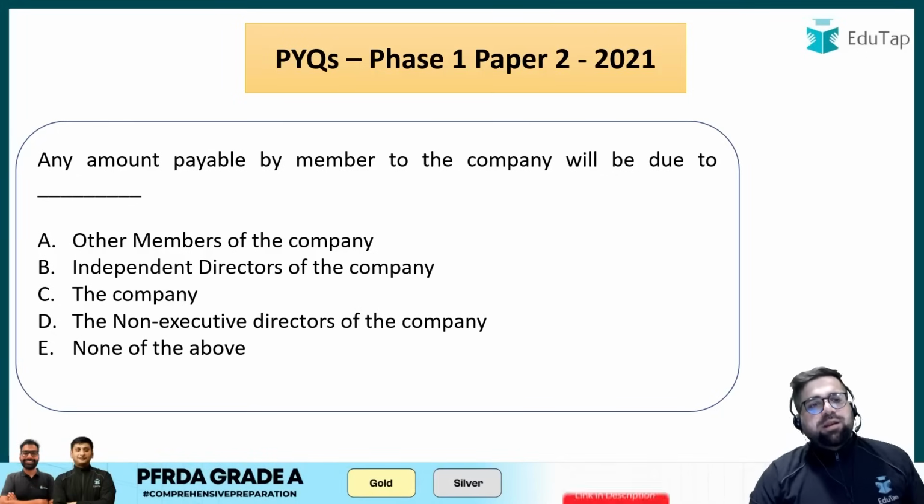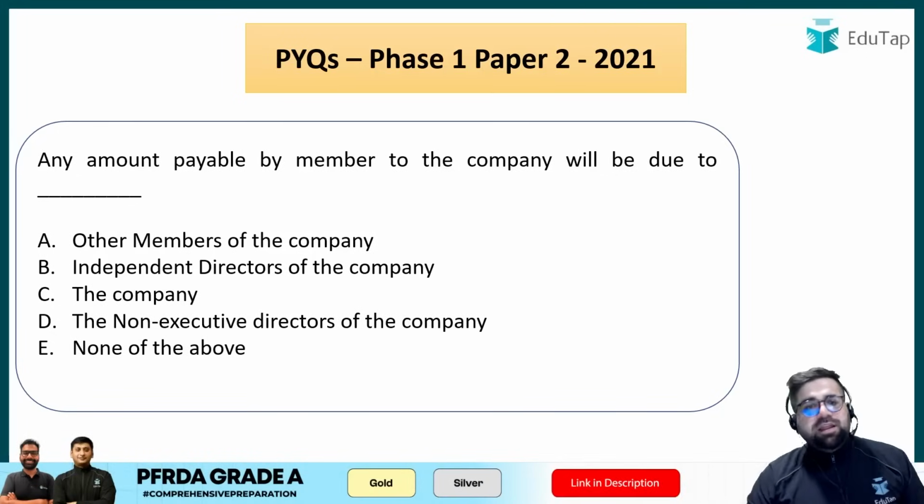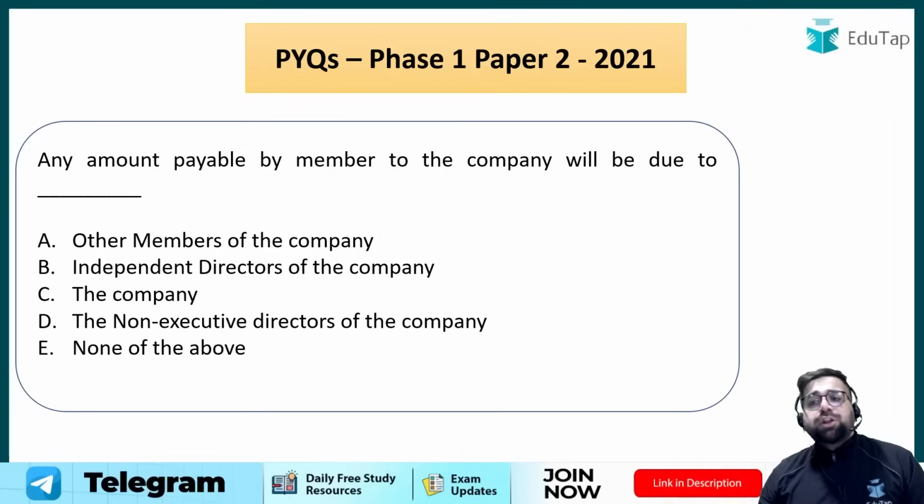Moving forward to the next one. Any amount payable to the member of the company will be due to whom?